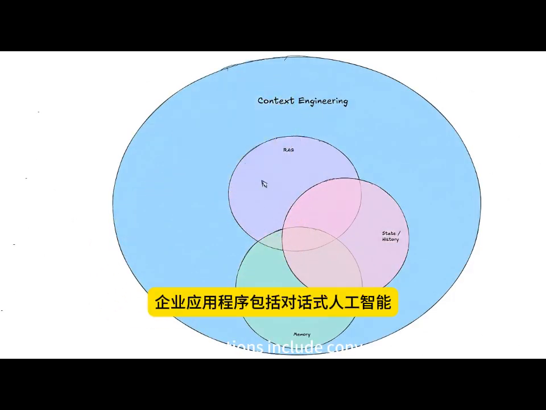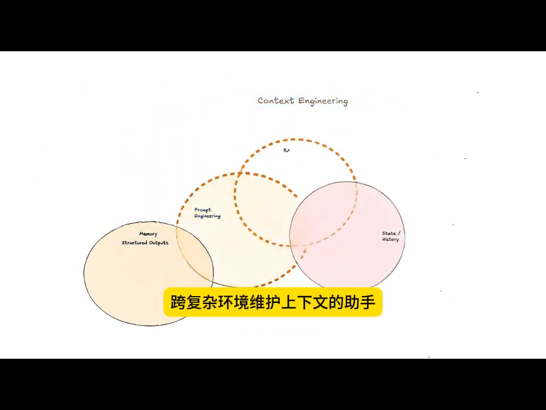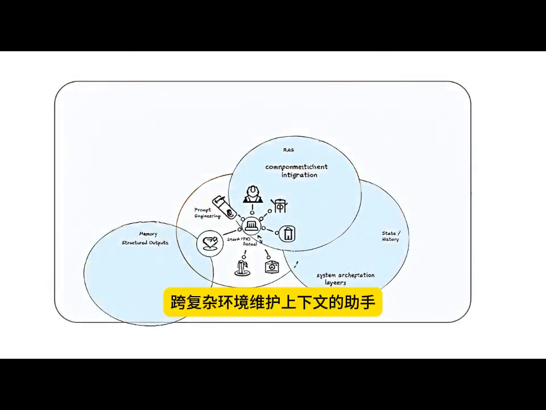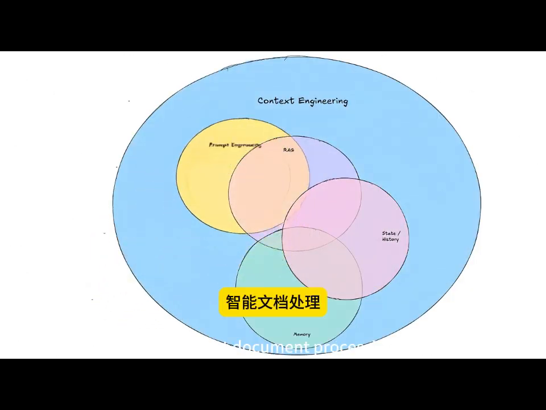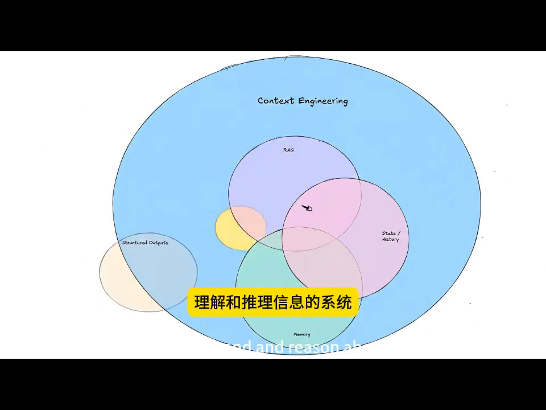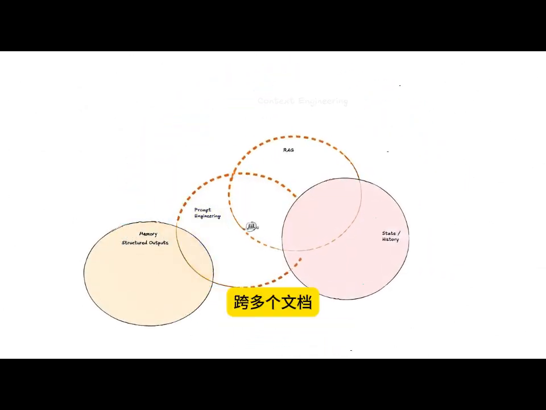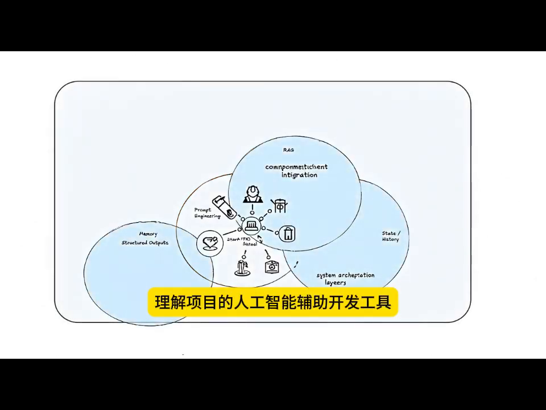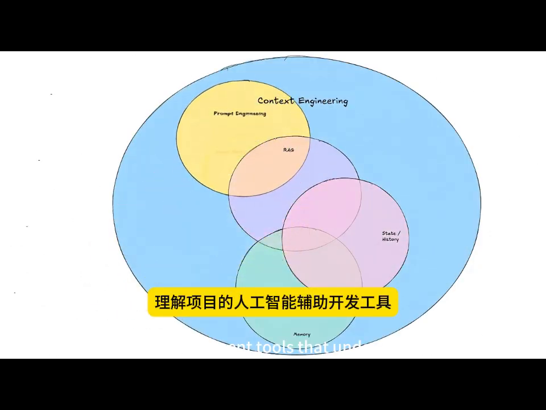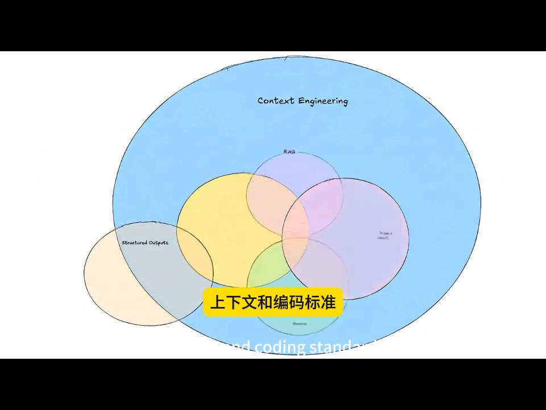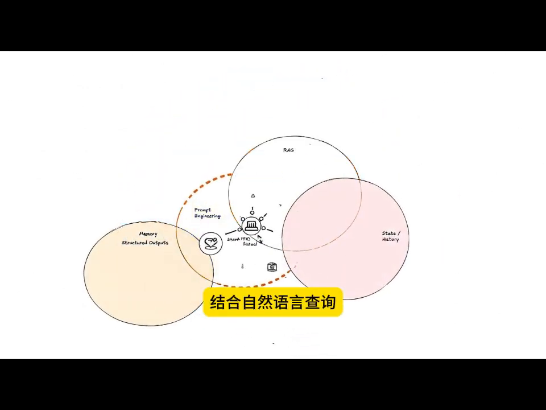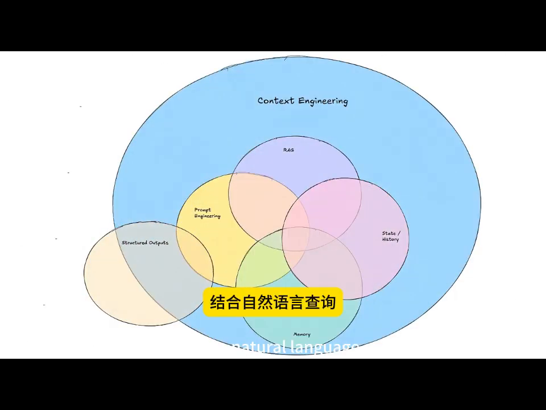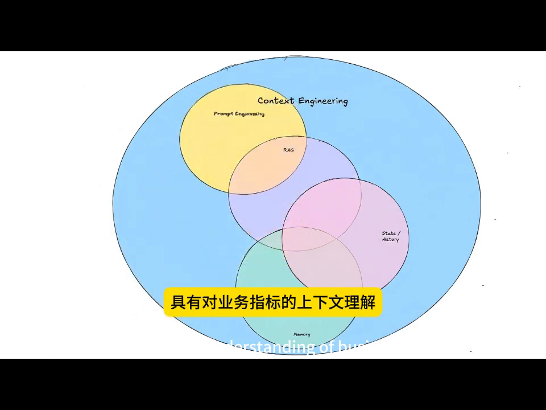Enterprise applications include conversational AI assistants that maintain context across complex multi-turn conversations, intelligent document processing systems that understand and reason about information across multiple documents, AI-assisted development tools that understand project context and coding standards, and business intelligence systems that combine natural language queries with contextual understanding of business metrics.